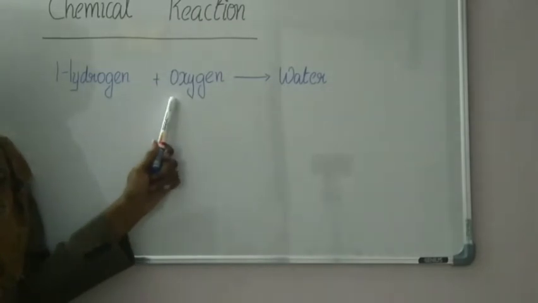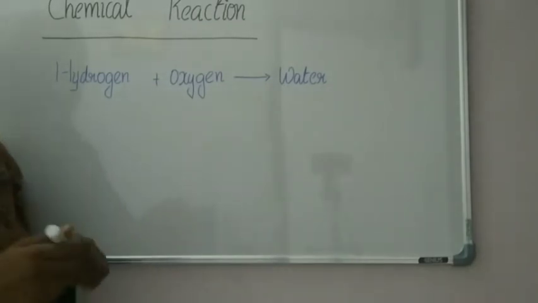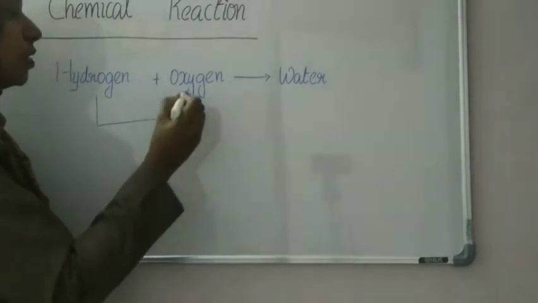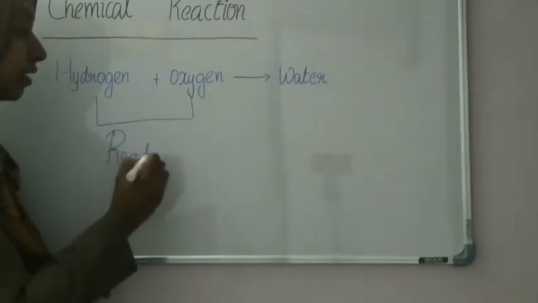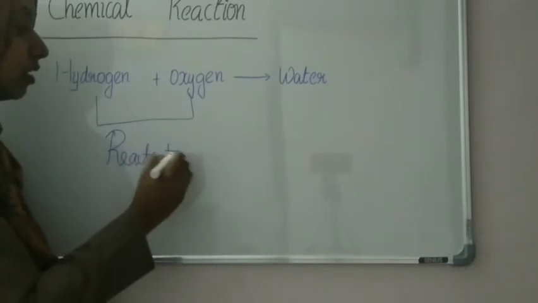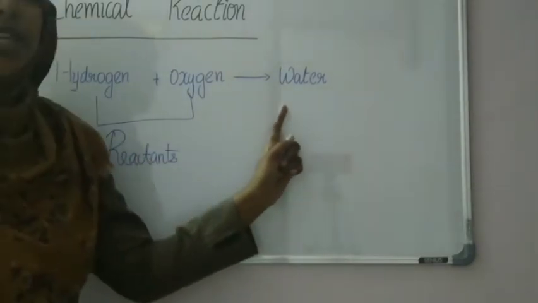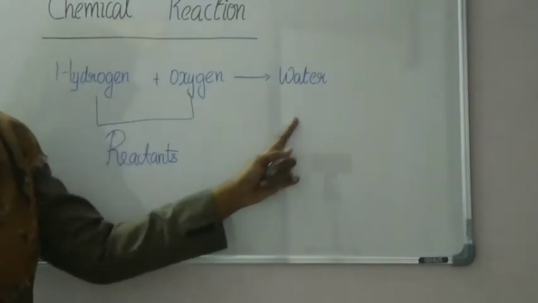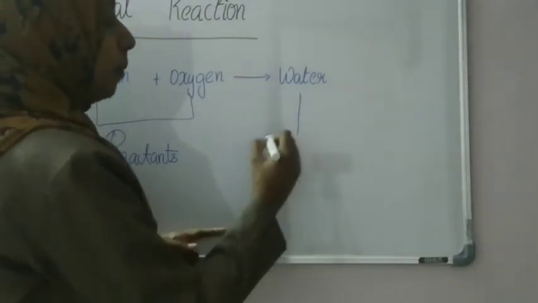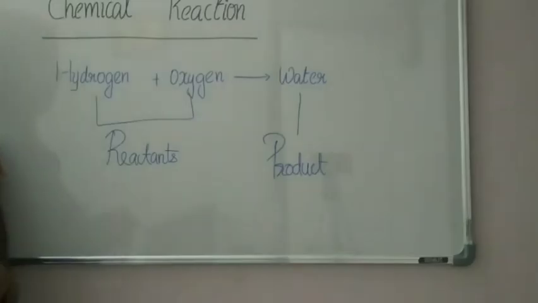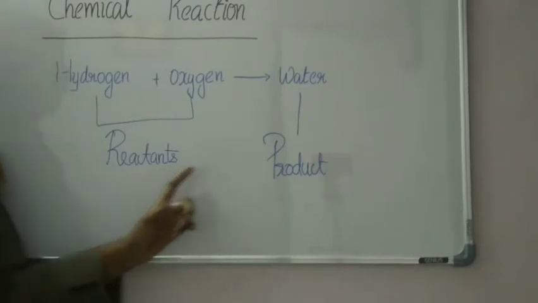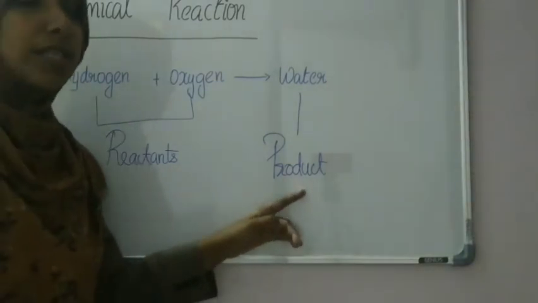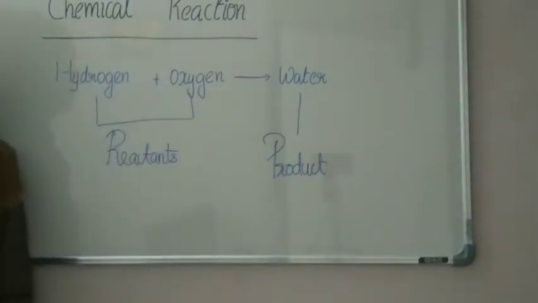Here, a chemical change is occurring and this hydrogen and oxygen are called the reactants. And the new product or the new substance that we obtain is called the product. So, in a chemical reaction, the reactants combine to form a new product. Such a reaction is called a chemical reaction.